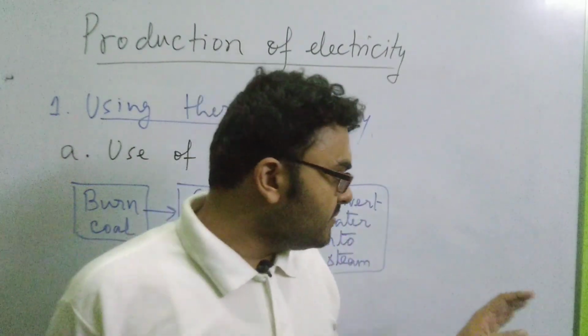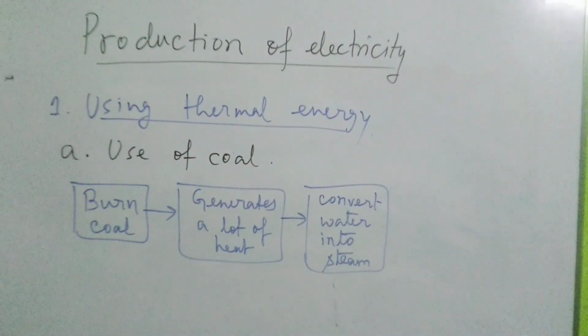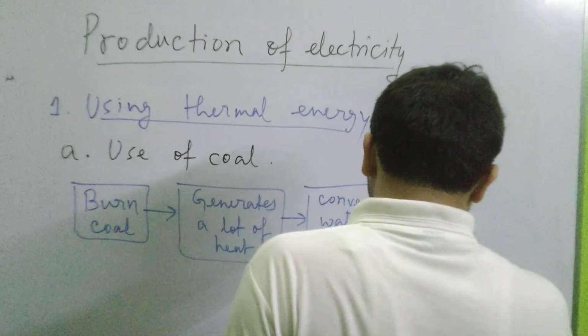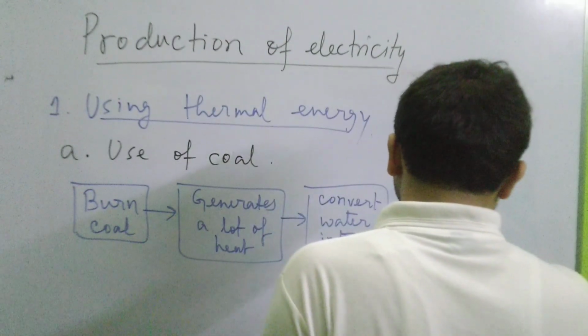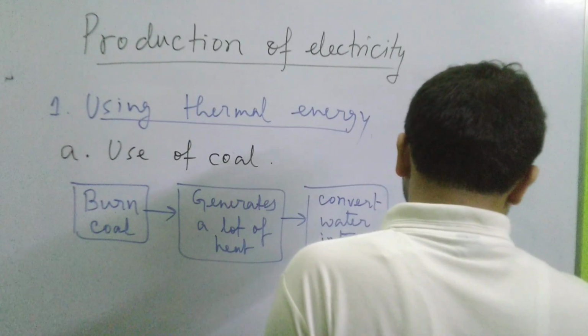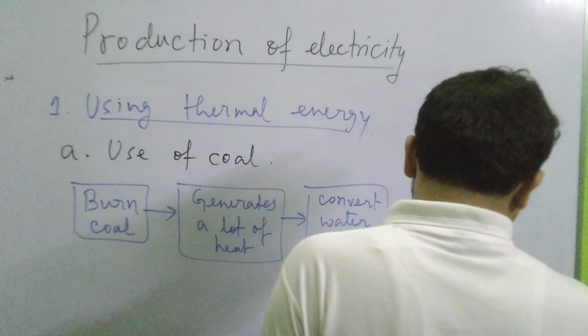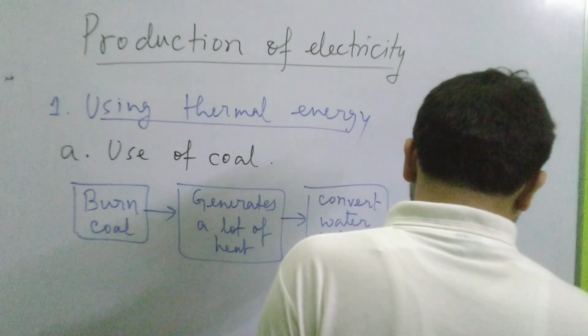So this steam is just allowed to flow and hit the blades of the turbine. Let me write it down: this flowing steam hits the blades of turbines.